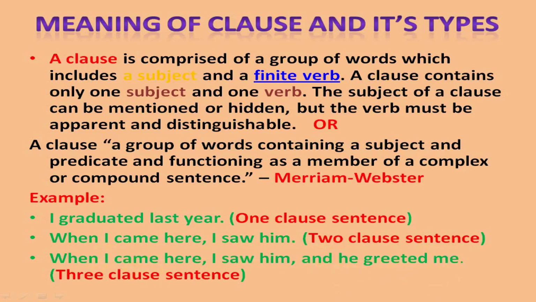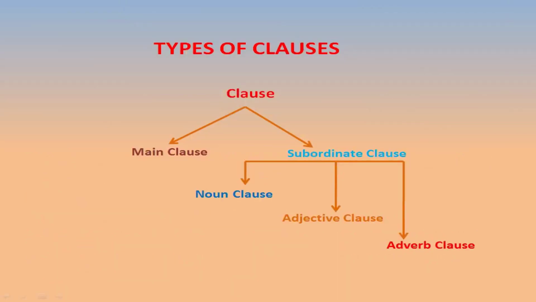So next we are going to understand the types of the clauses. Clauses are mainly classified into two groups. There is a main clause or independent clause. One more is the subordinate clause. The main clause is also called a principal clause. Again, the subordinate clause is classified into three types: noun clause, adjective clause, and adverb clause. So next we are going to understand the details.